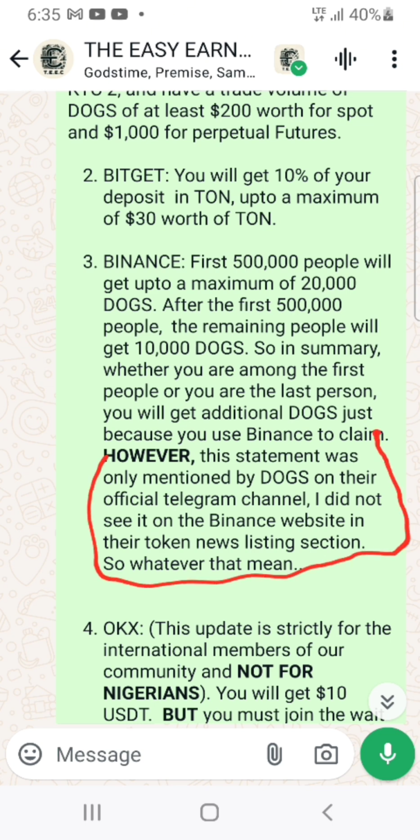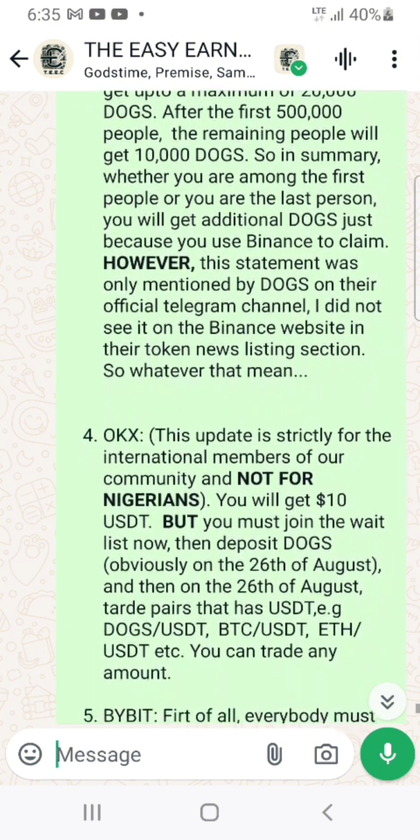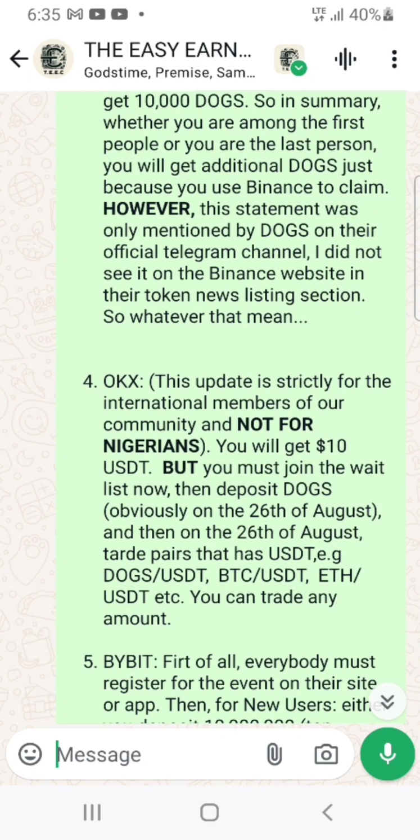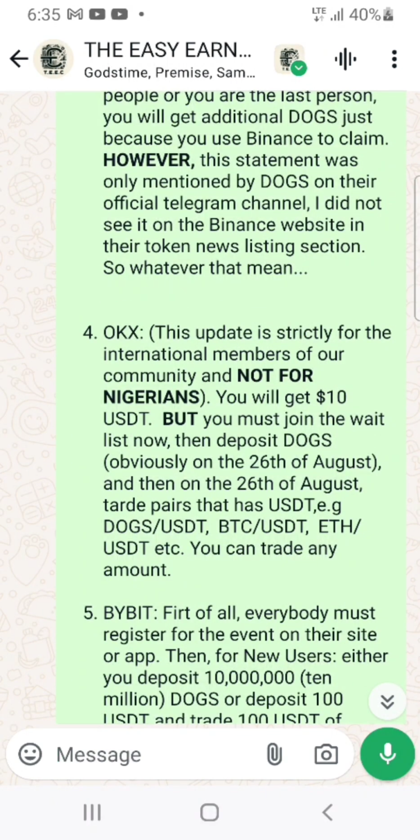This information was just gotten from Dogs' official Telegram channel. So for OKX, this place is important because OKX does not support Nigeria anymore. So this update is just for the international members of our community. Take notes.